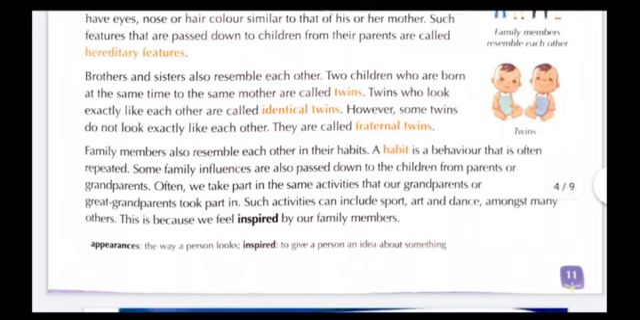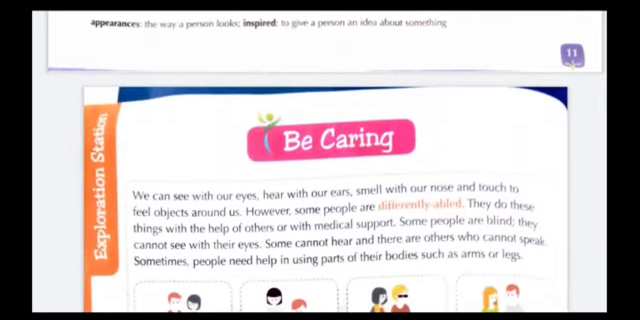Now next, be careful. We can see with our eyes, hear with our ears, smell with our nose, and touch to feel objects around us. However, some people are differently abled. They do these things with the help of others or with medical support. Some people are blind, they cannot see with their eyes. Some cannot hear, and there are others who cannot speak. Sometimes people need help in using parts of their bodies such as arms or legs.